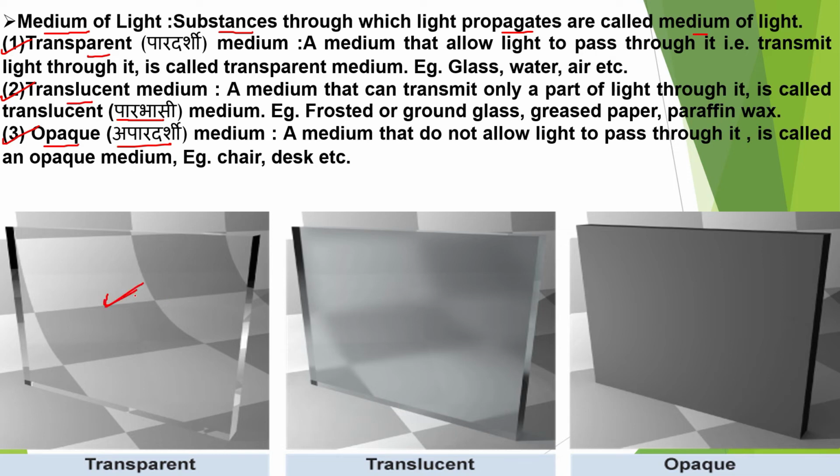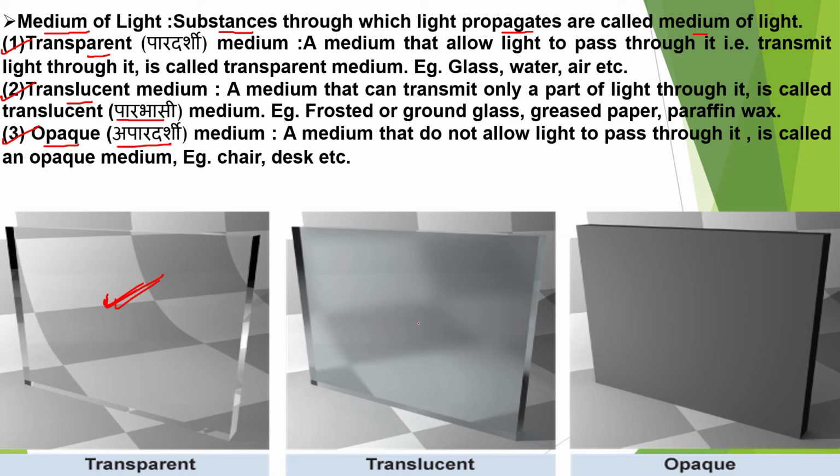Mediums we can see through, that means through those mediums we can see what is kept on the other side of them, we call them transparent medium. Like the glasses I am using to see objects clearly, that's a transparent medium because I can see through it, right? I can see what is on the other side of it. That is why I am using it. So such mediums are called transparent medium.